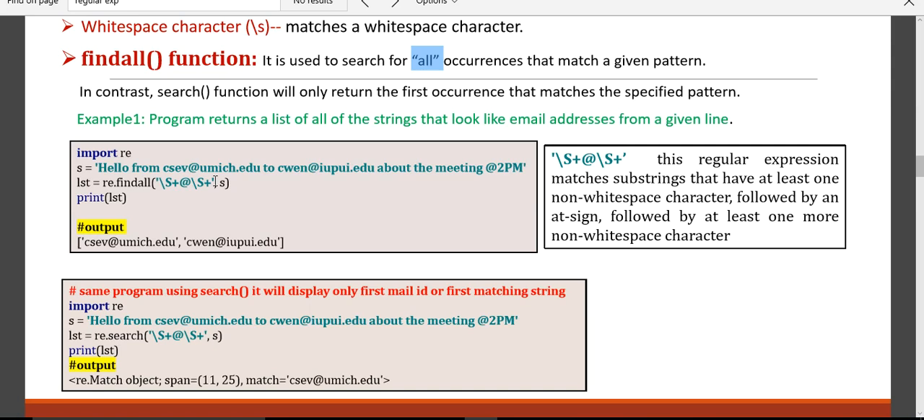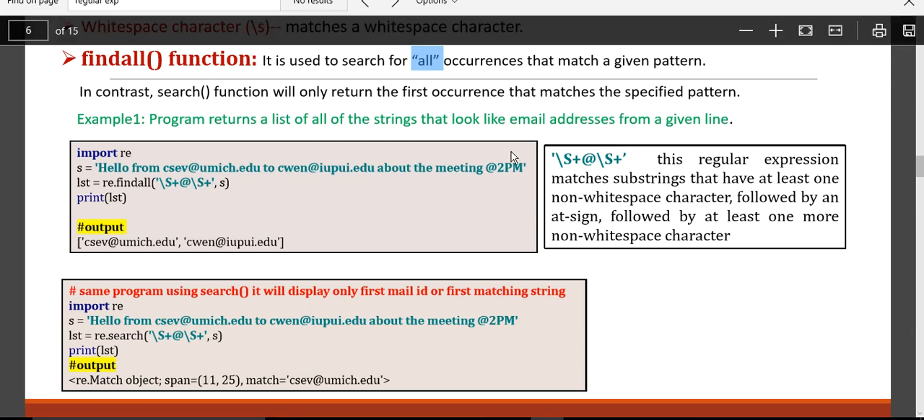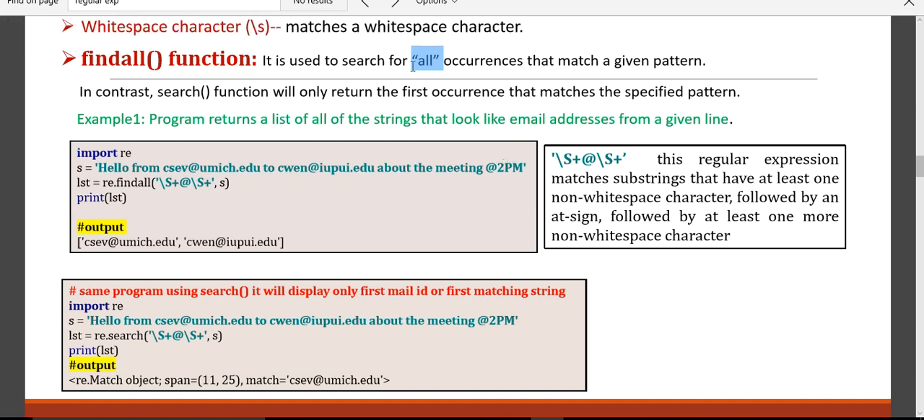Especially when you are doing web scraping, findall is a very, very important concept for you. Search is a method which searches for a particular string, and whenever it finds the first occurrence, it will display the complete line. But findall has a lot of difference. It will search for all the occurrences of the matching pattern and extract that pattern.